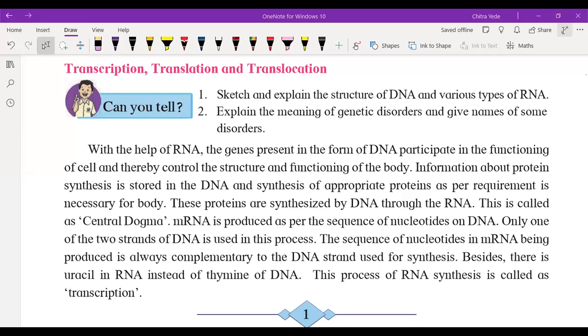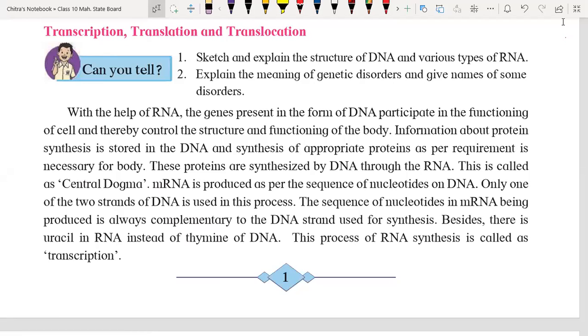Okay, students, we are going to start the protein synthesis process. Whatever we have discussed in the last class, let's recall that part.